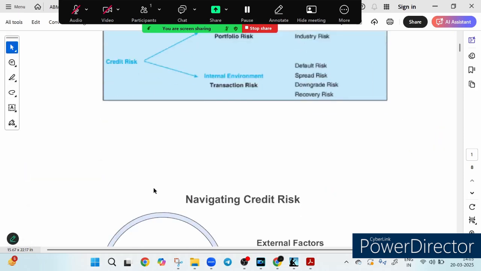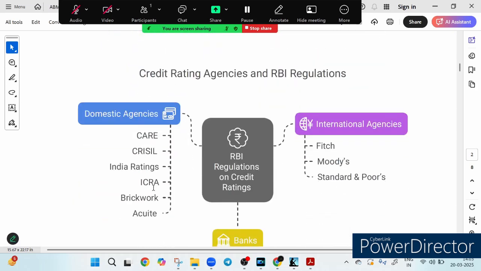Close monitoring. Now let's switch our focus to our next topic, which is credit rating agencies and RBI regulation.